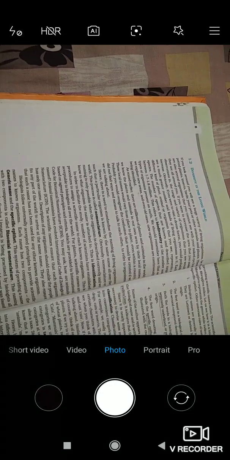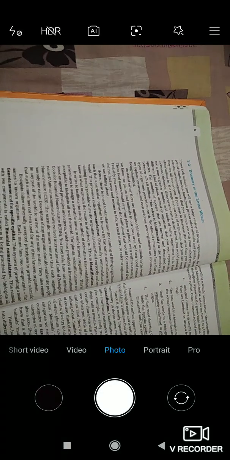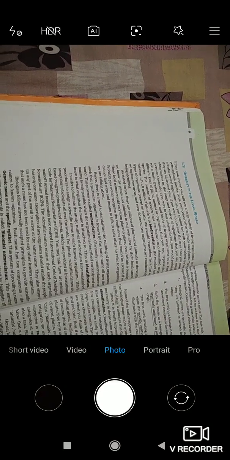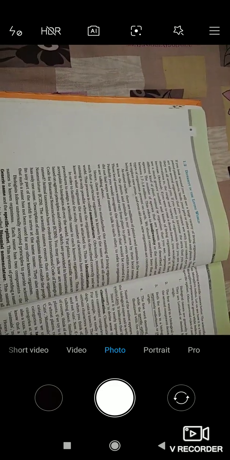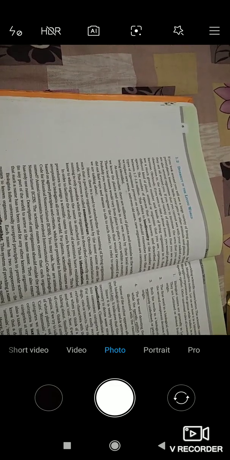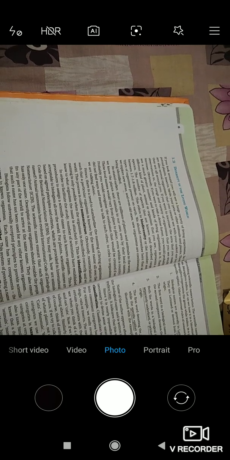As I have told you before, there should be one name for one kind of plant, and for another kind of plant there should be another name. There should not be the same name for two different kinds of plants. This is what they are telling: scientific names ensure that each organism has only one name, so there should not be the same name for another organism if it is already named for one organism.